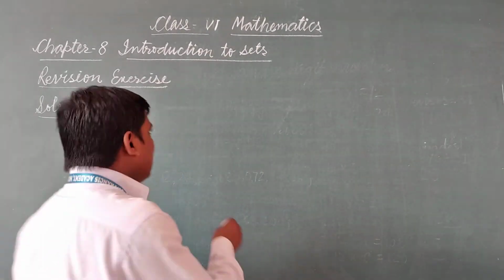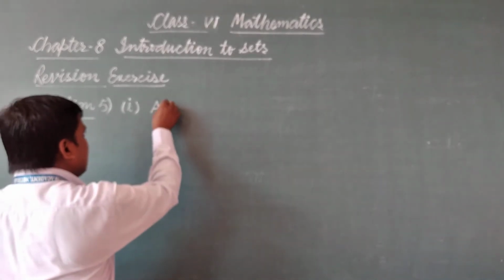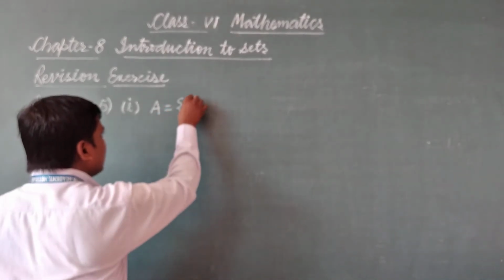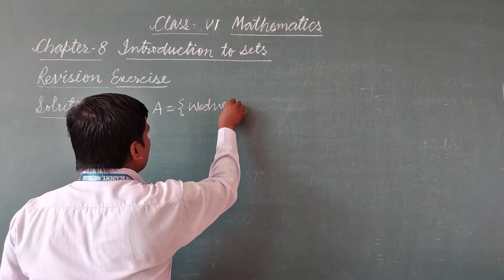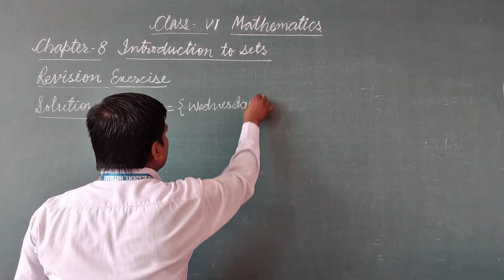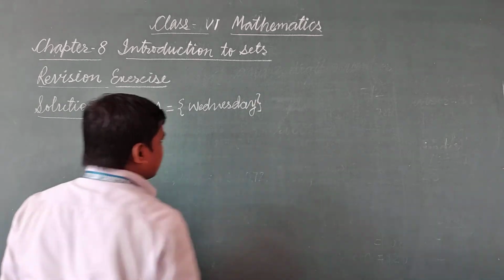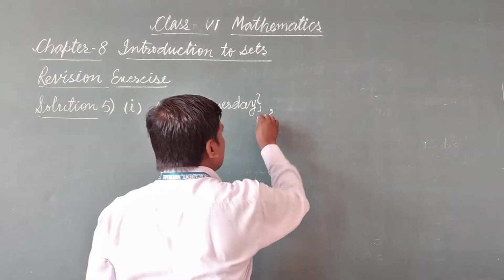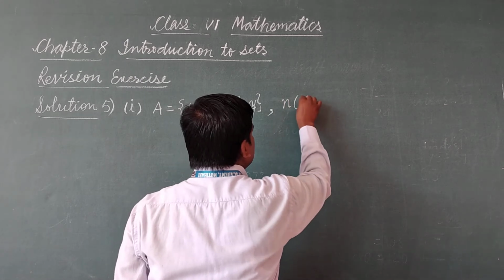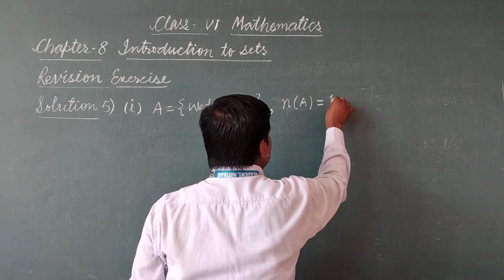Means we can write set A is equal to Wednesday. Means we have only one element of set A. So here cardinal number of set A will be 1.